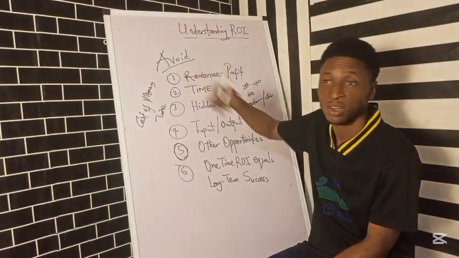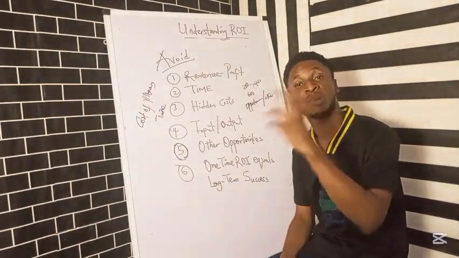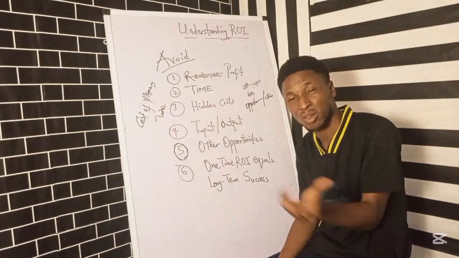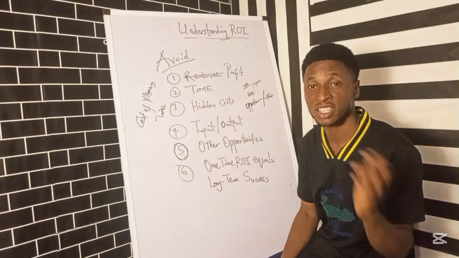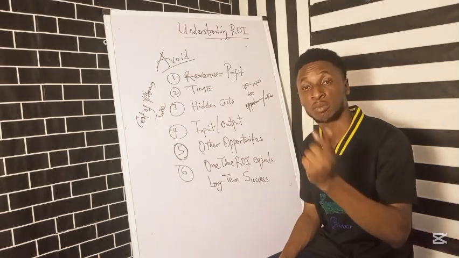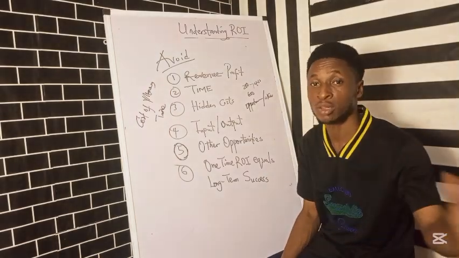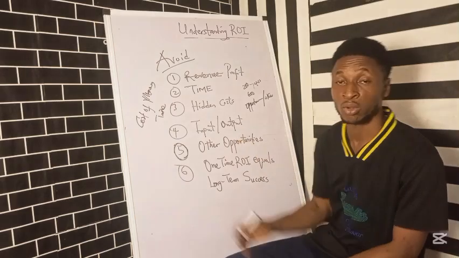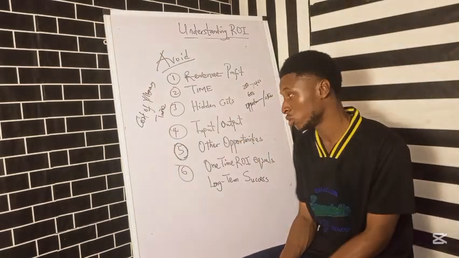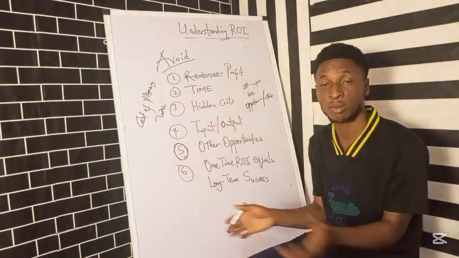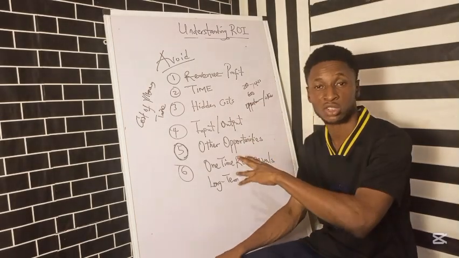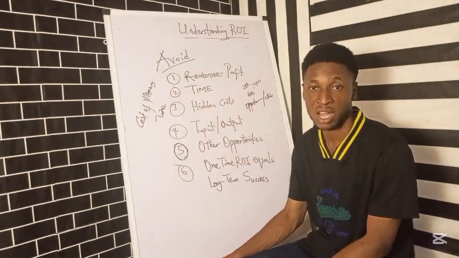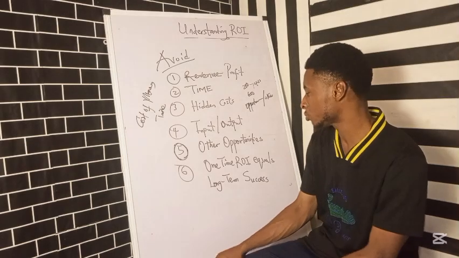You can plant cassava in 1 year, or you can actually plant corn 3 times and have a higher ROI than that cassava. Then it's better for you to go for planting that corn and making more ROI than going for the cassava just once for the whole year. So always analyze whatever opportunity you have, whether it's trading, farming, or logistics, against other opportunities, and see which one offers a better ROI for the same money.